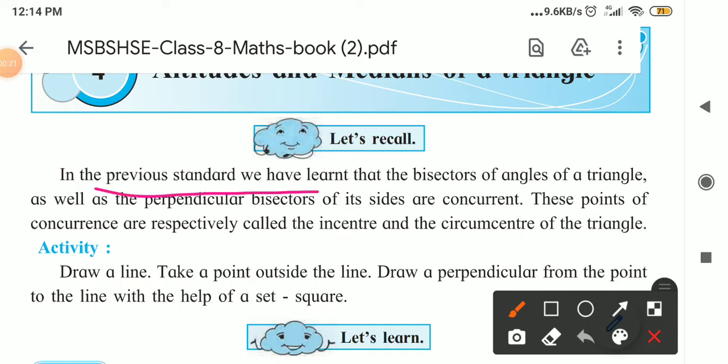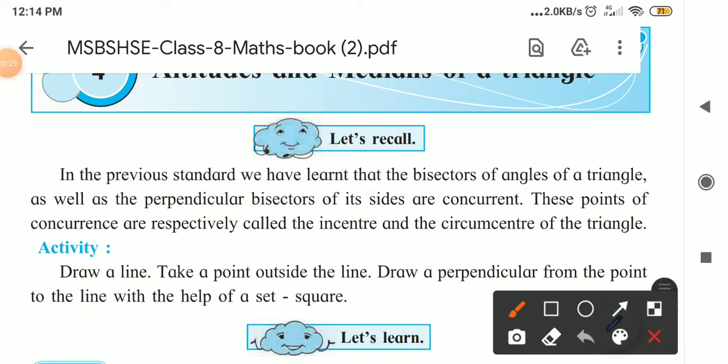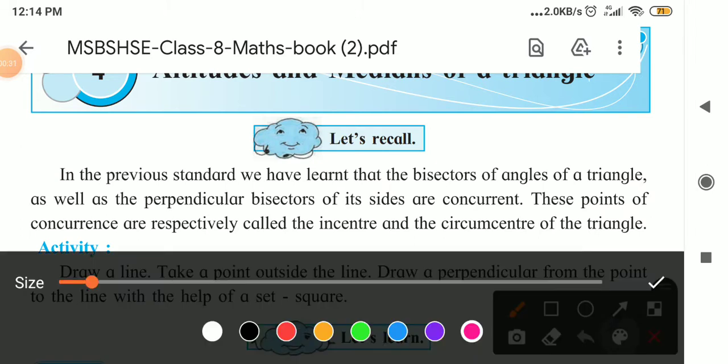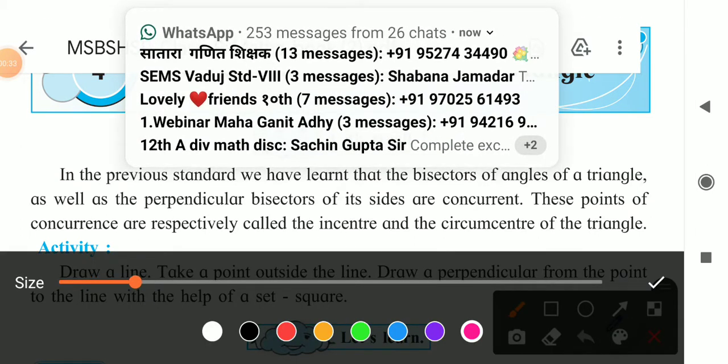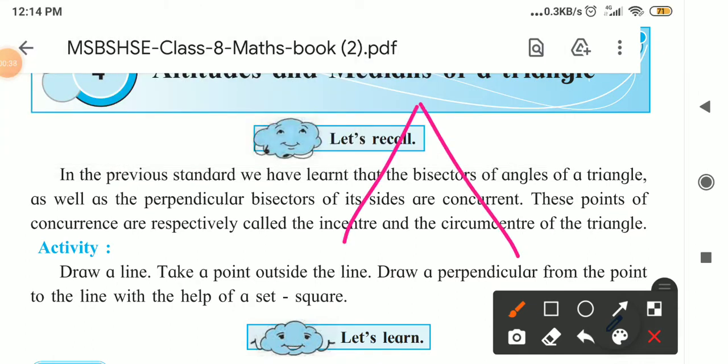In the previous standard we have learned about the bisectors of the sides of a triangle. Suppose this is a triangle. So these are the bisectors of sides, and these bisectors of sides of a triangle are passing from a single point.